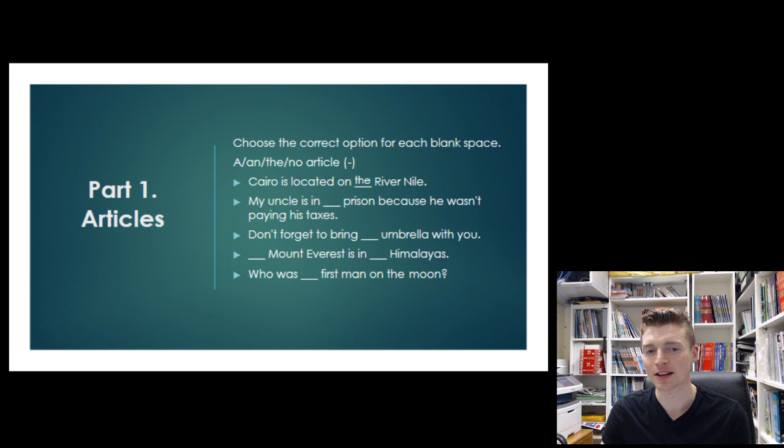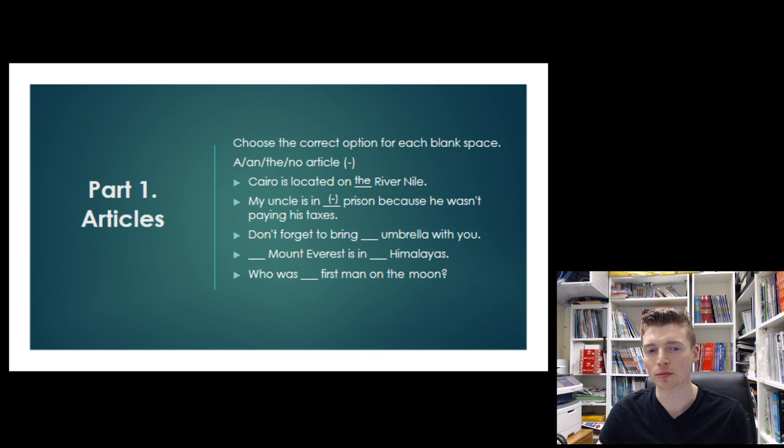My uncle is in prison because he wasn't paying his taxes. So prison is an example of an institution. Your uncle's there because he committed a crime. He didn't pay his taxes. So we've got the institution. We're talking about its normal use. Therefore, we don't use an article in this situation. Some other examples of institutions are hospital, university. So again, for these words, when we're talking about their normal purpose, we don't need to use an article.